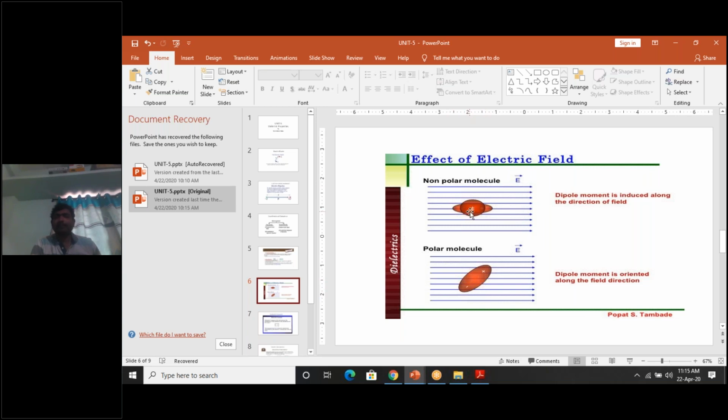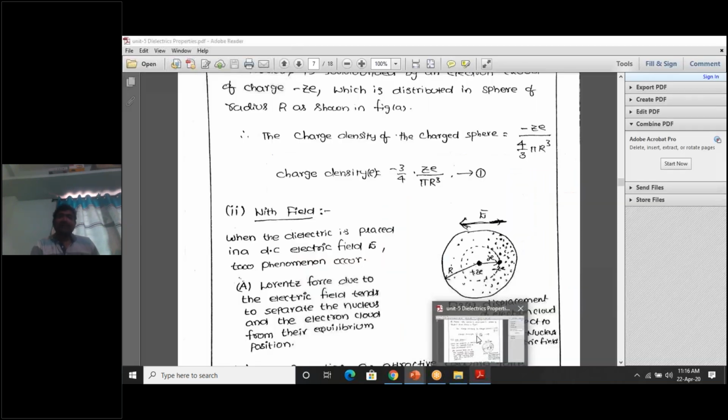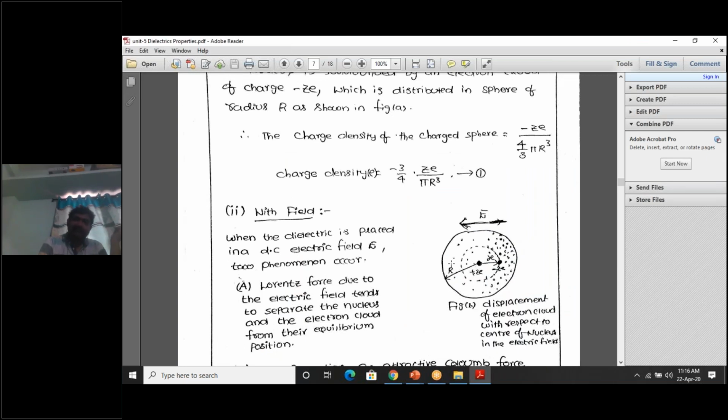Here positive charge moves in this direction, here the center of negative charge moves in this direction, and here what is formed? An electric dipole. A minus charge and a plus charge separated by some distance constitute what? An electric dipole. So formation of an electric dipole due to the displacement of electrons inside the atom is called electronic polarization.